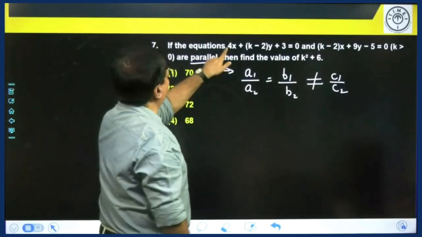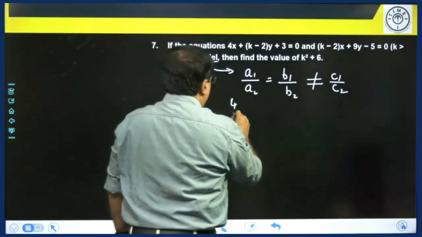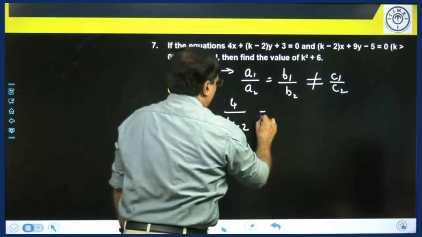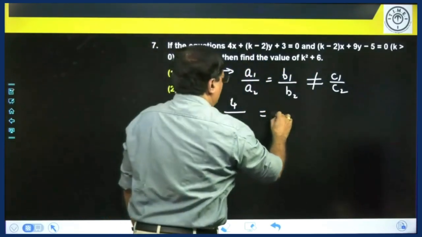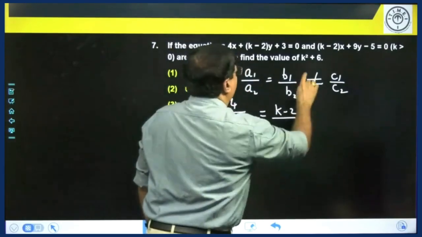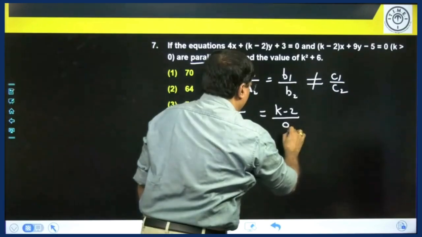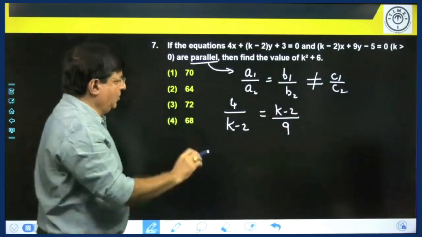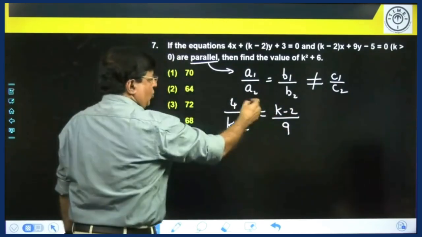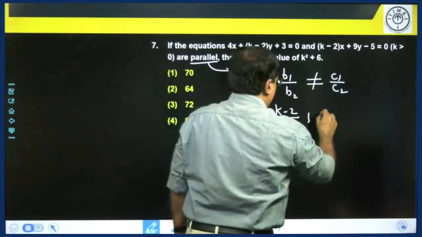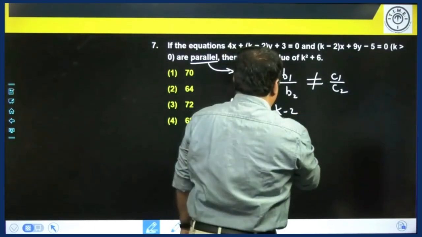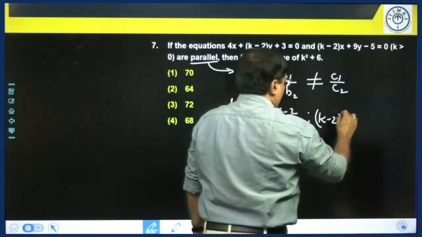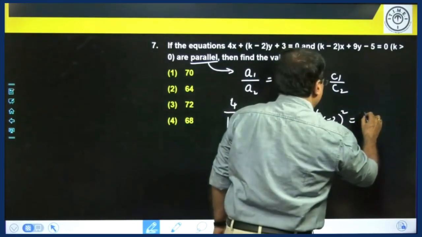So let's take A1, 4, divided by A2, k minus 2, equals B1, k minus 2, divided by B2, 9, not equal to C1 by C2. That let us not bother right now. Now when you cross multiply this, k minus 2 whole square is 36.